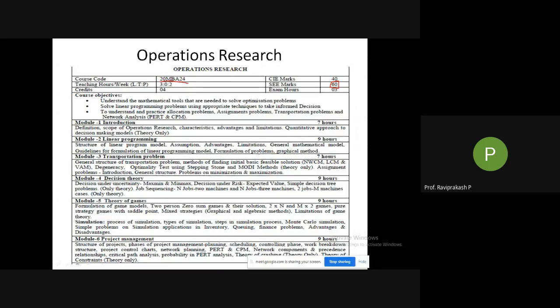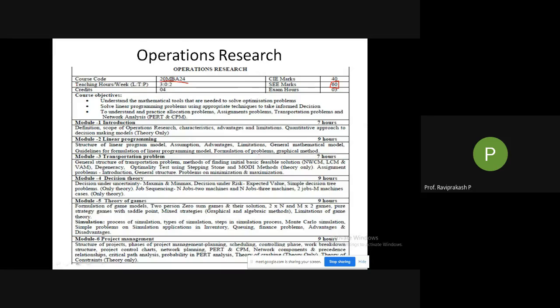Next is the transportation problem. So what is the transportation problem? If you see here, you are a manufacturer who is having multiple godowns, and you are transporting your product from your different godowns to different markets. Here we need to find from which godown I need to sell to which market, so that my transportation cost is reduced or brought to a minimum. There are different methods to do that, and that is what is seen in the transportation problem.